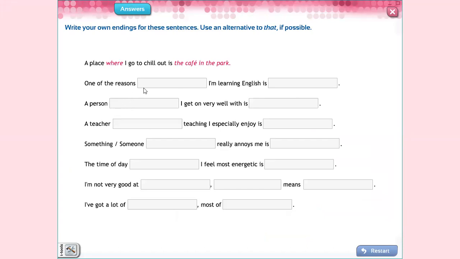The first one is one of the reasons I'm learning English is, so you have to put the reason, one of the reasons. Okay, you have to complete according to the text, the context, okay? That makes sense. Okay, a person I get on very well with is a teacher. Teaching I especially enjoy is something or someone that really annoys me is the time of day I feel most energetic is I'm not very good at, means I've got a lot of stuff. Okay, you have to complete with the relative pronoun, relative clauses.